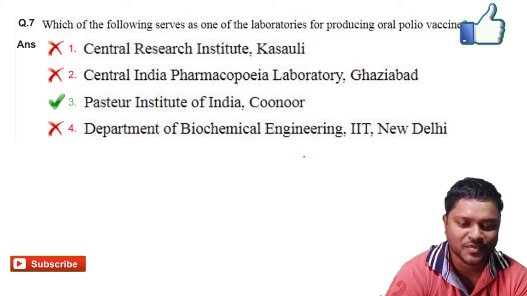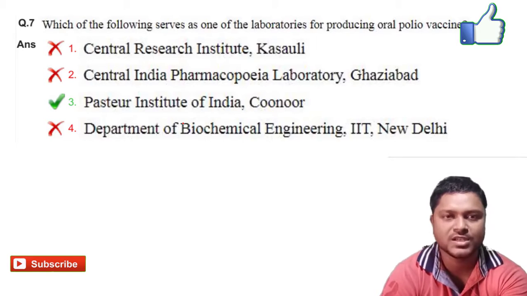Next we will go for question number 7, which of the following serves as one of the laboratories for producing oral polio vaccine. The answer 3, that is Pasteur Institute of India, present in Coonoor, producing oral polio vaccines. The option 3 is the right answer.